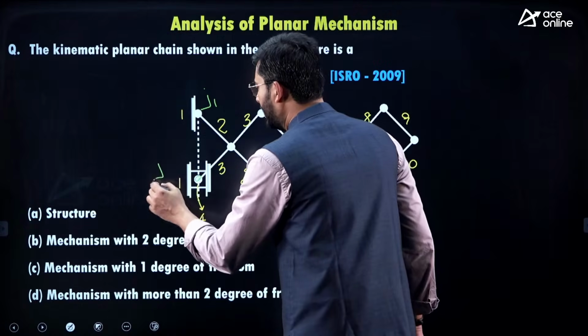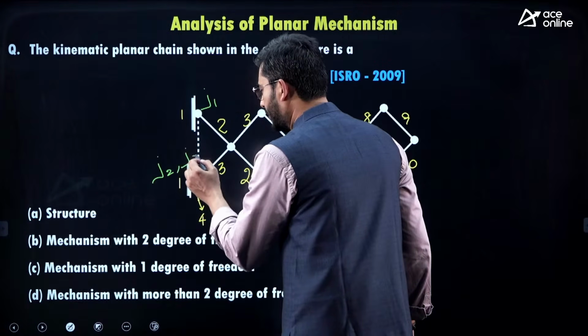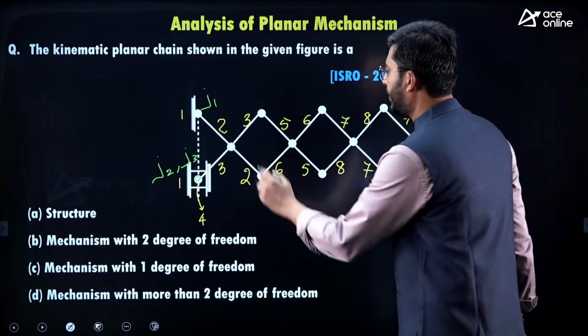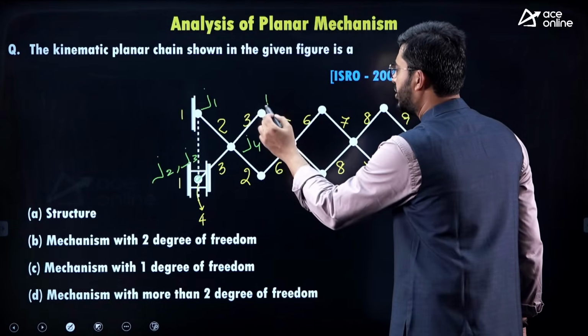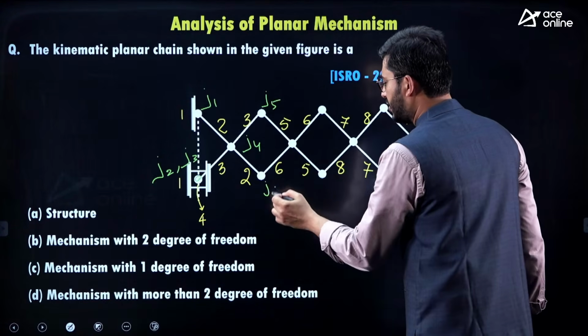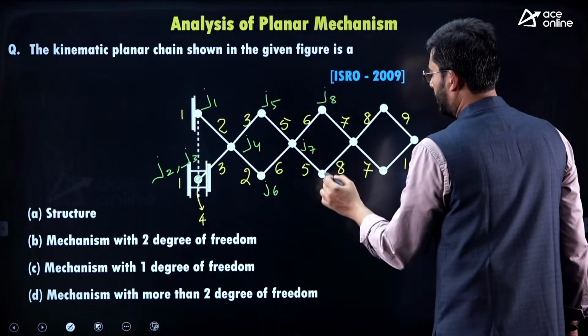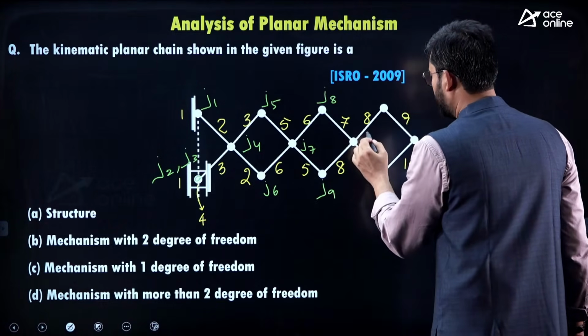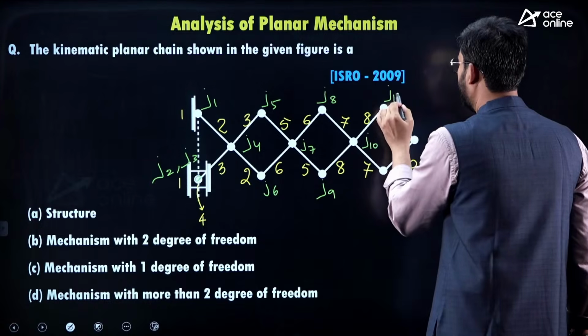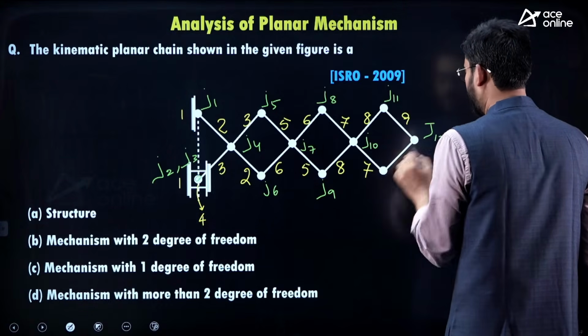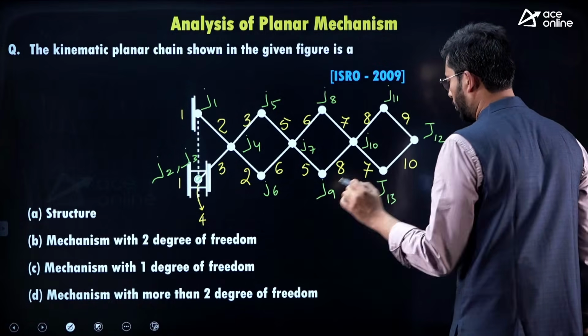I'll simply name them J2 and J3. This would be J4, J5, J6, J7, J8, J9, J10, J11, J12 and J13.